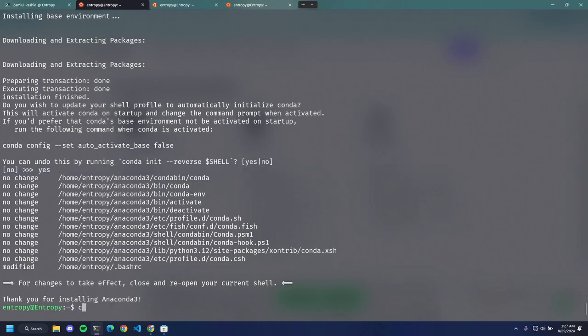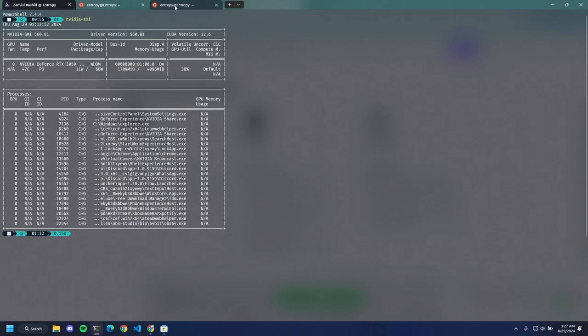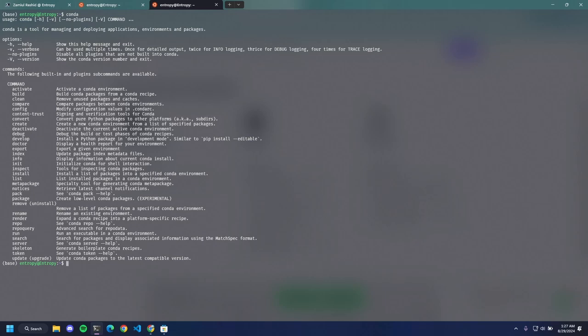Now that Anaconda is here, we should be able to type conda, which is the package manager for Anaconda, and we can see that the command is not found. So we will go over here. As we can see, base is activated. The conda command should work. We can see conda is working.